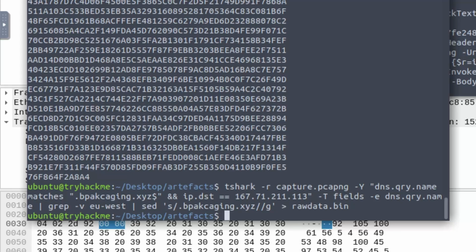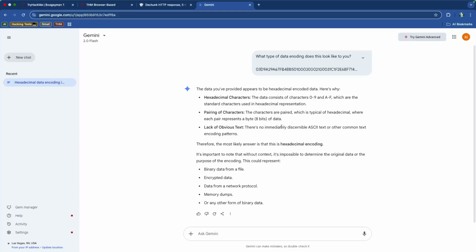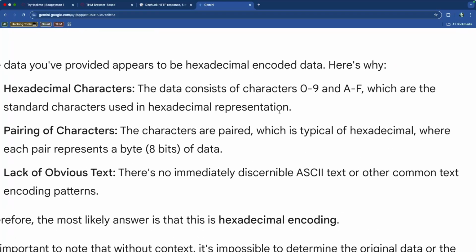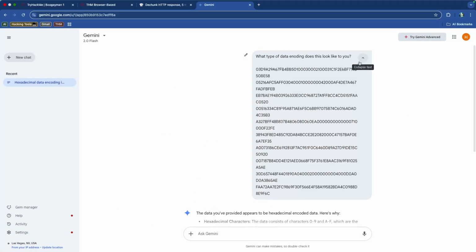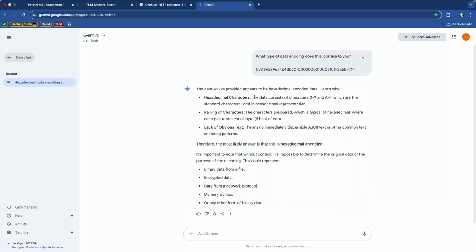So I do need to try to find some information to see how I can extract the values from this data, and hopefully we can do it successfully. The very first thing I need to do is figure out what kind of data we're looking at. It is hexadecimal characters. If you want to know what hexadecimal is, you can read up on it, but I need to know what type of character it is so that I can try to decode it somehow.